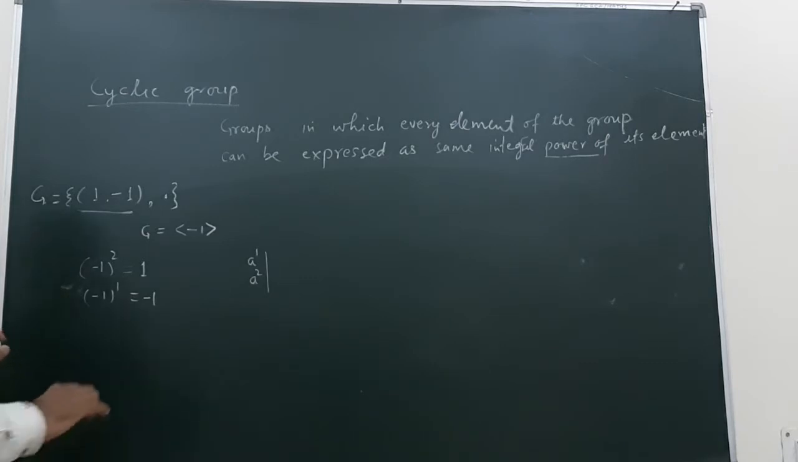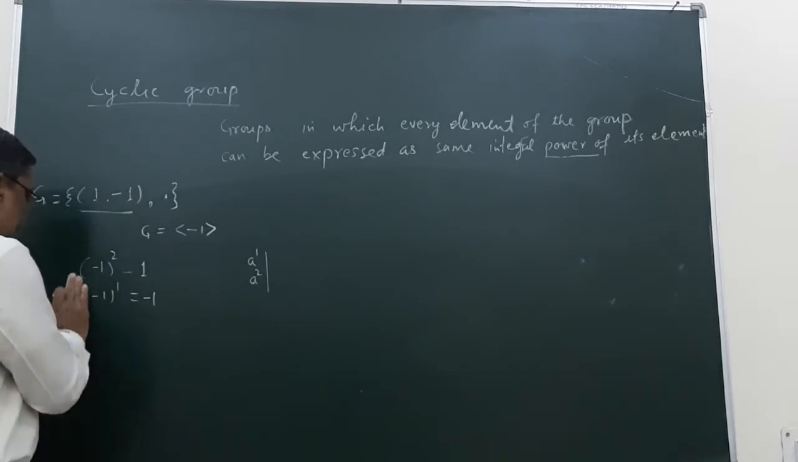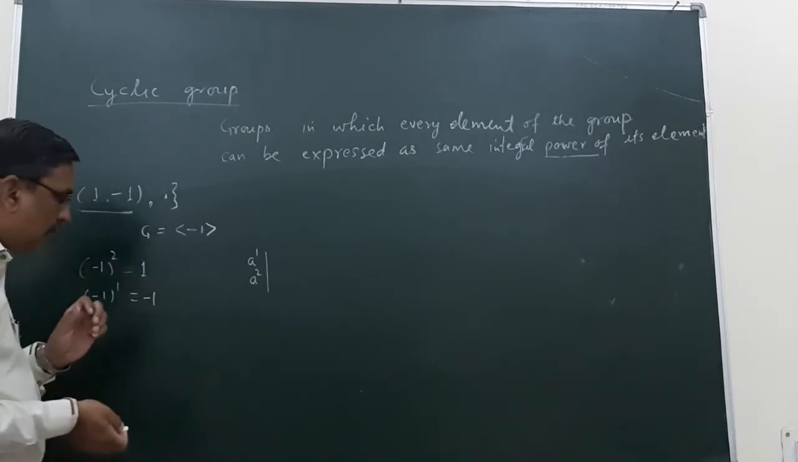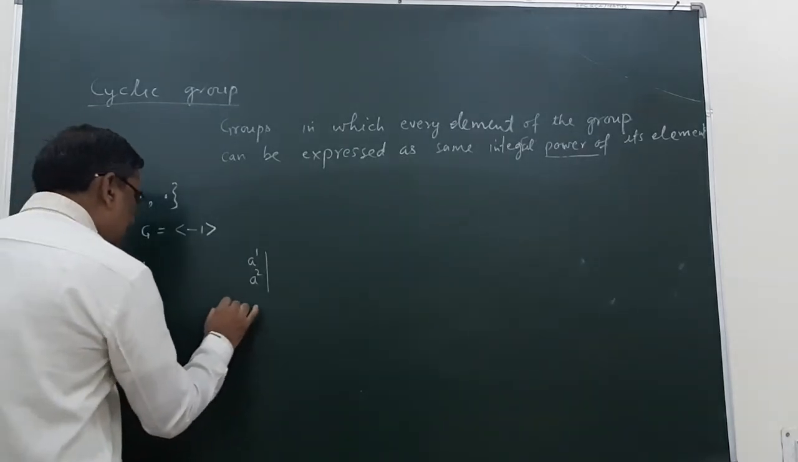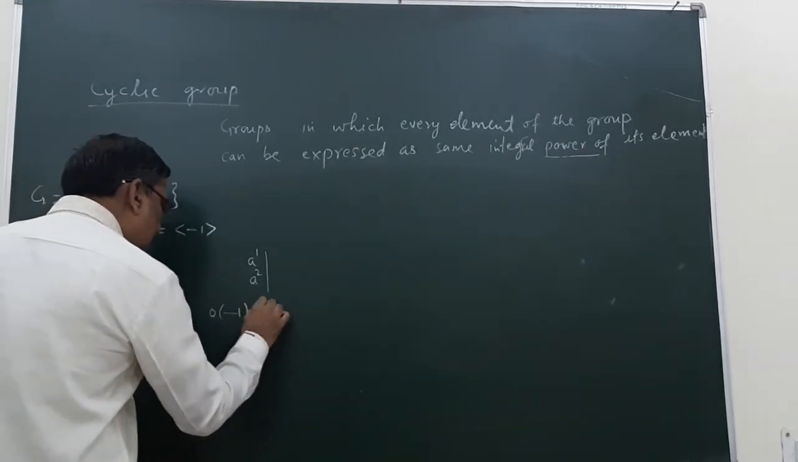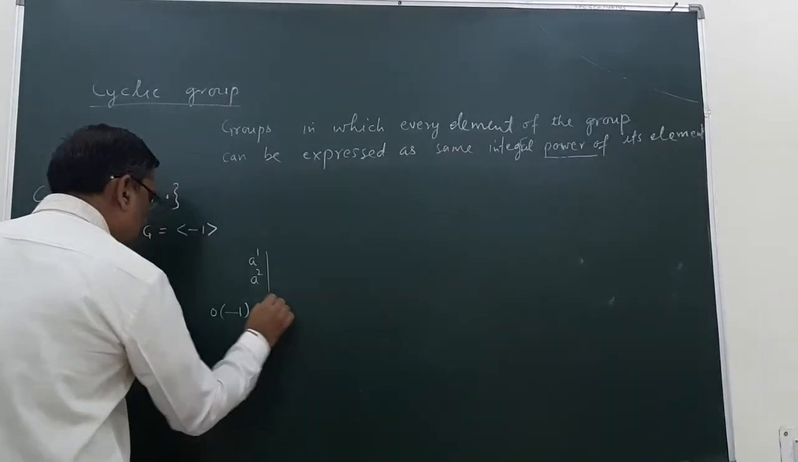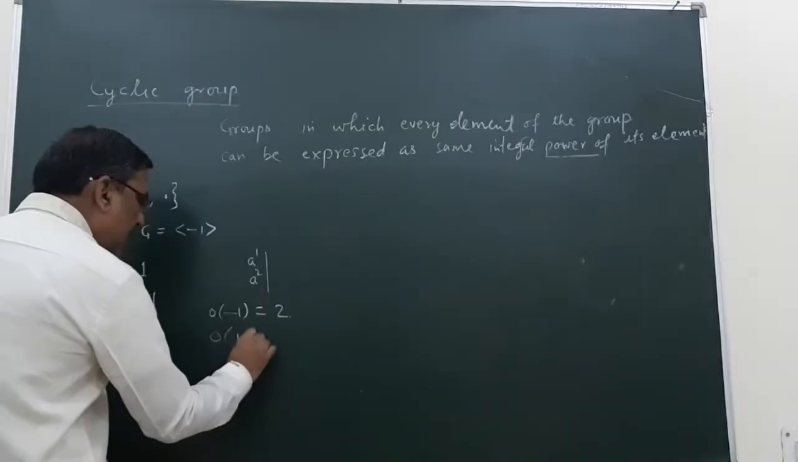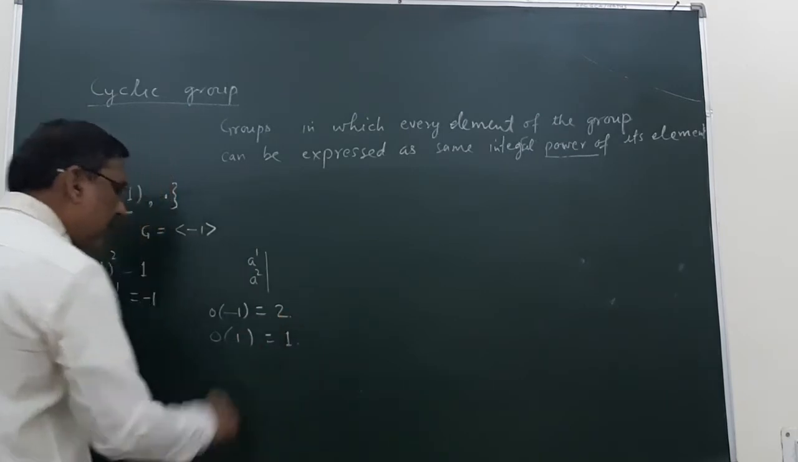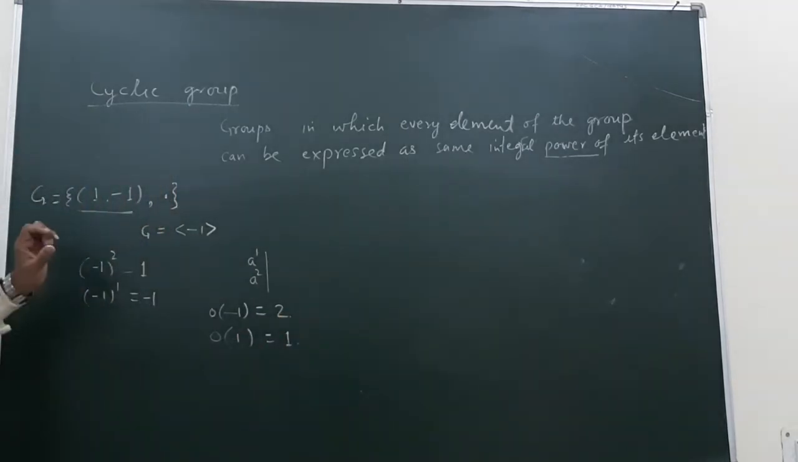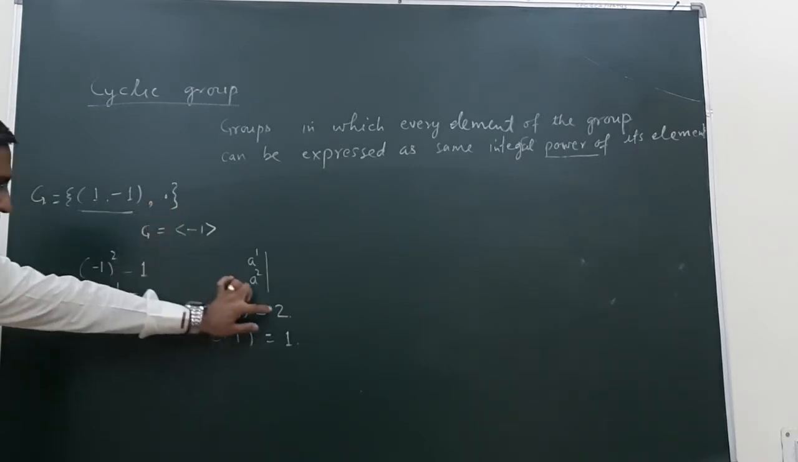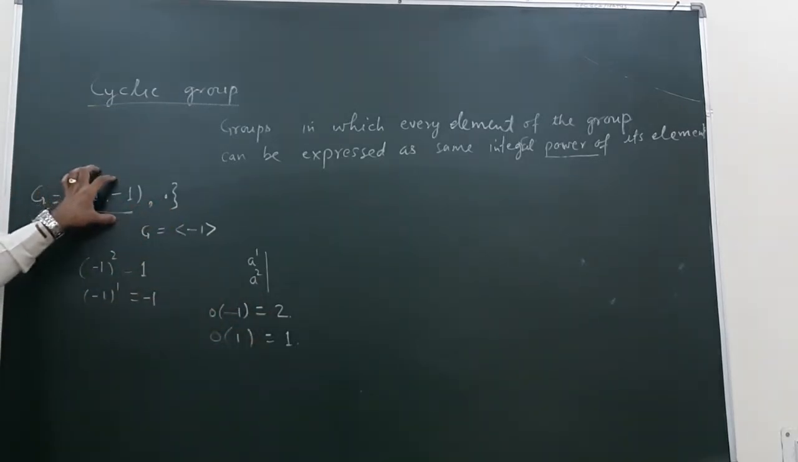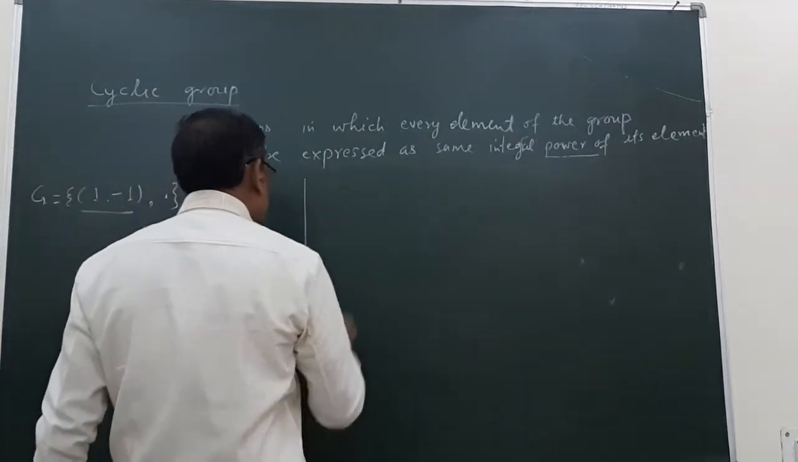Why? Let us try to understand the things in another manner. We see that the order of minus 1 is 2 and the order of 1 is 1. So here we notice that the order of the generator is equal to the order of the group.